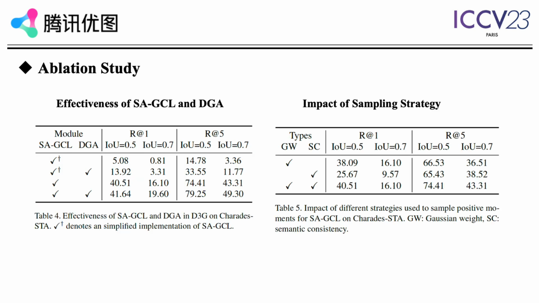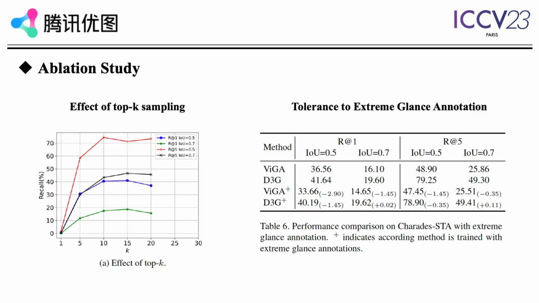As for the ablation study, we first verify the effectiveness of different components of the proposed D3G. As shown in Table 4, the SAGCL brings notable performance gains compared to the simplified SAGCL module. After being equipped with the DGA module, the accuracy is improved largely at higher IoU. In Table 5, we also verify that both Gaussian prior and semantic consistency are crucial to sample positive moments. As for the top-k sampling strategy, we observe that sampling enough latent positive moments is beneficial to mining the target moment for training. As for tolerance to extreme glance annotation, the performance of D3G is relatively stable compared to Vega, as shown in Table 6.